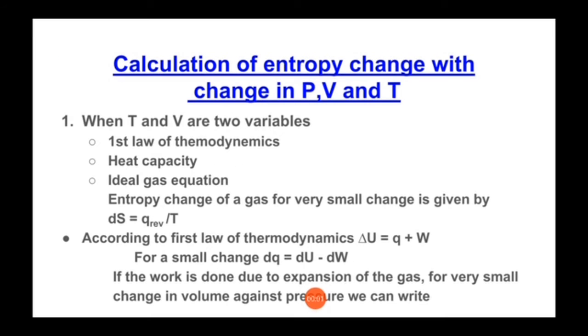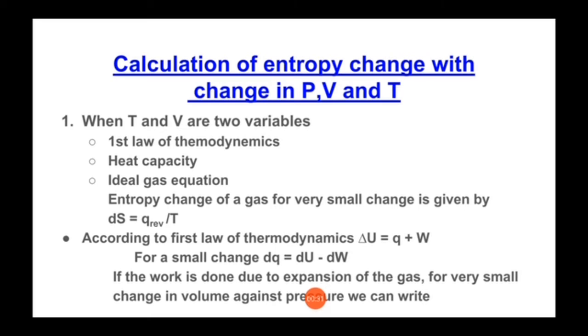Now we are starting with calculation of entropy change with change in pressure, volume and temperature. So students, here there are two different kinds of theories. First one, when temperature and volume are two variables, and there is a second theory when temperature and pressure, instead of volume it's pressure, are two variables.